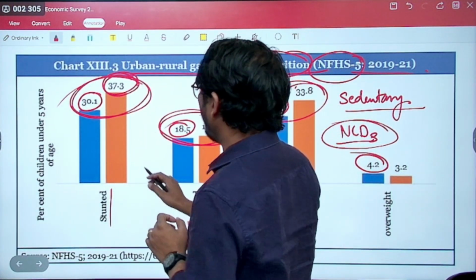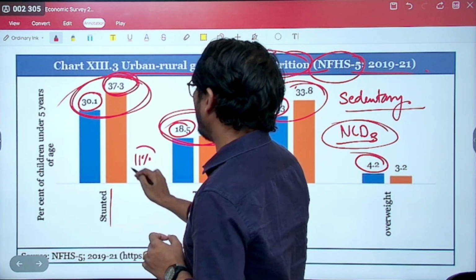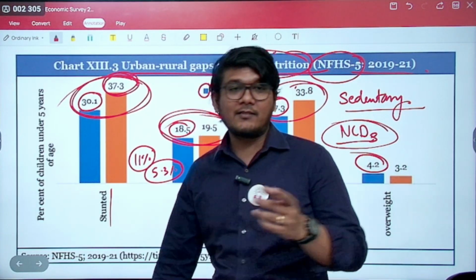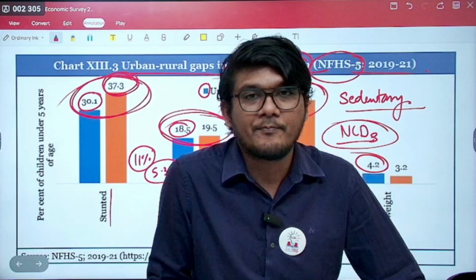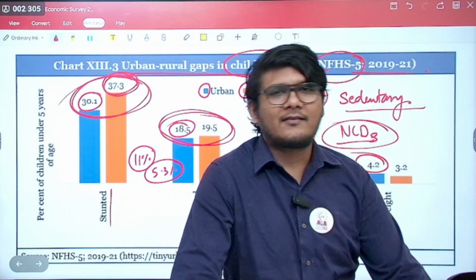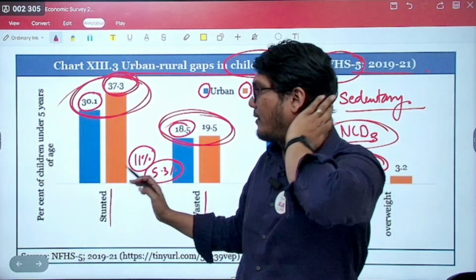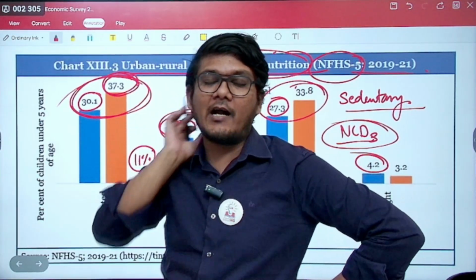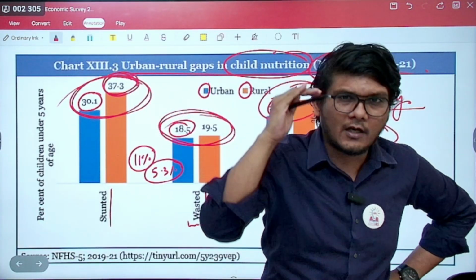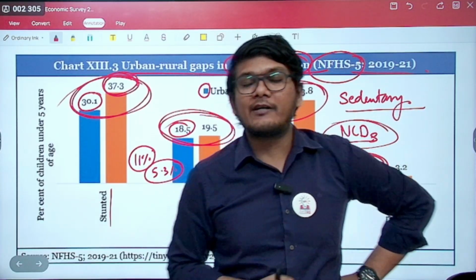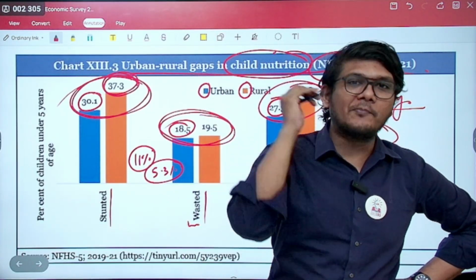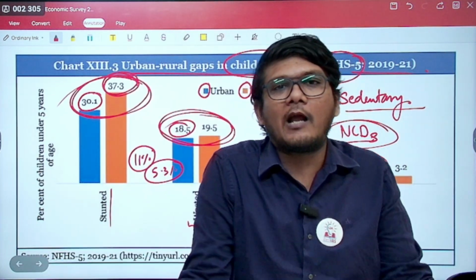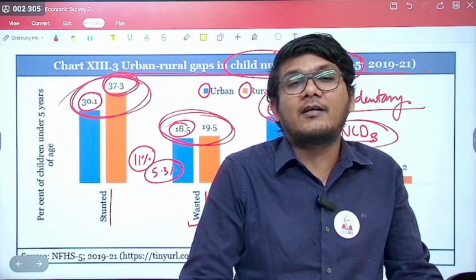Now, the thing is, we keep on saying that only 11% is poverty and 5.3% is the extreme poverty. That means there are some concerns in even measuring poverty, because we are saying that only these many people are poor, but then why are so many children stunted, wasted and underweight? That means the threshold that we are using for poverty is not good enough. That needs to improve, and that threshold itself can show that too many people are out of poverty, which might not necessarily be the case.